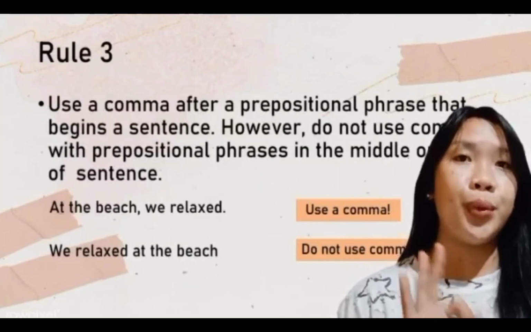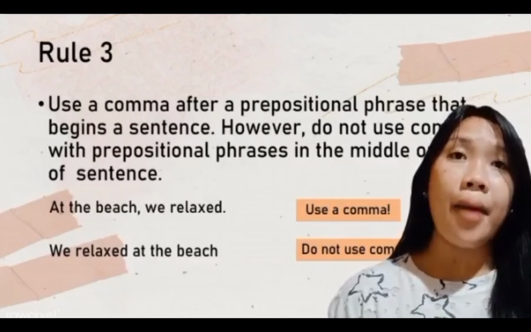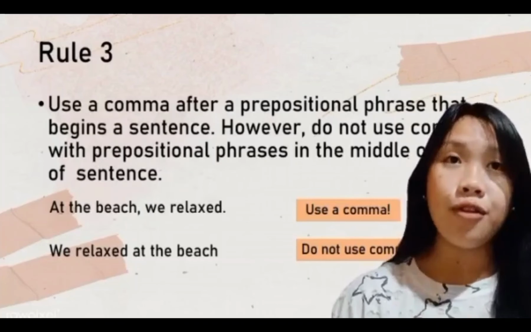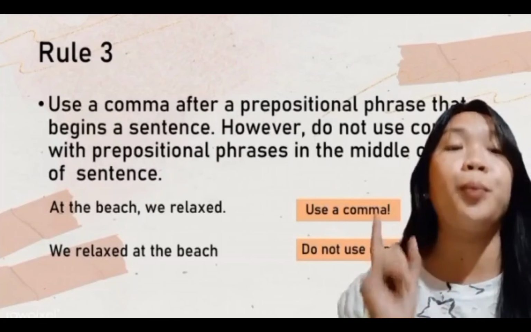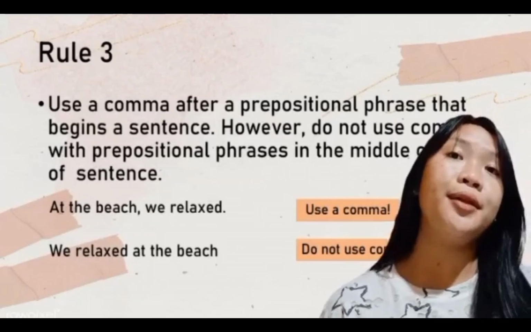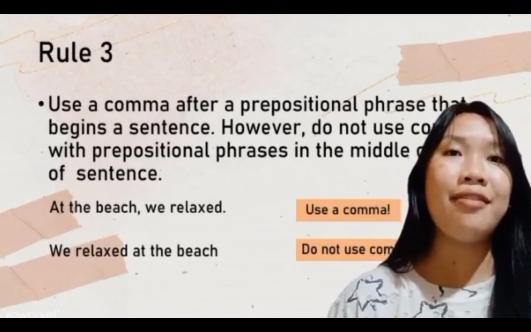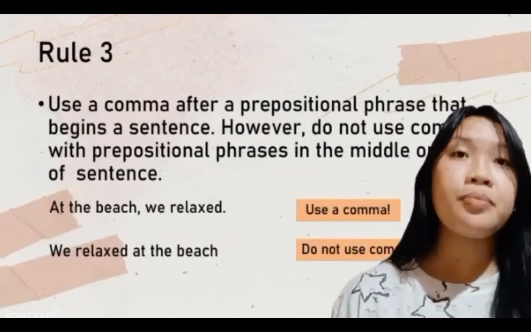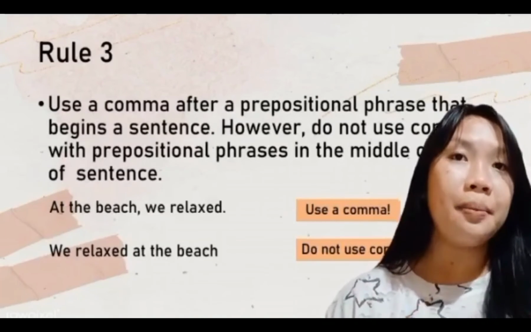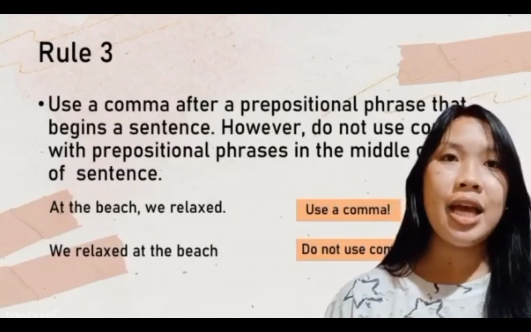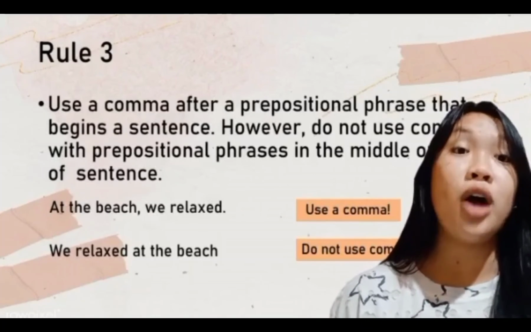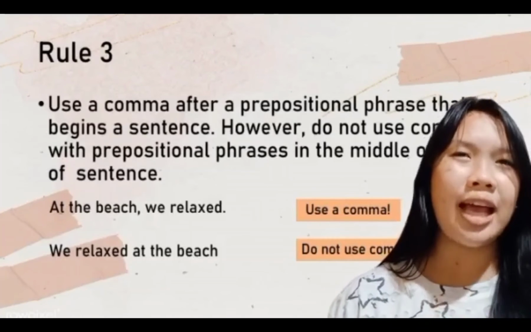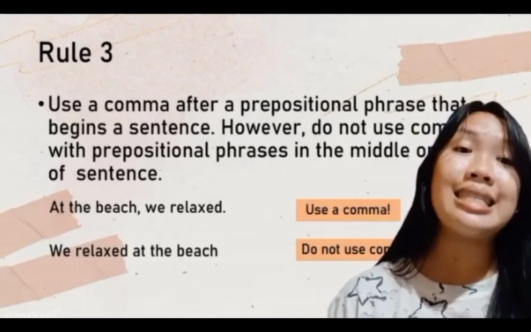For rule number 3, it says use a comma after a prepositional phrase that begins a sentence. However, do not use commas with prepositional phrases in the middle or end of a sentence. Let's have an example for use a comma: at the beach, we relaxed. Again, at the beach, comma, we relaxed. We also have an example of do not use a comma: we relaxed at the beach. Again, we relaxed at the beach.